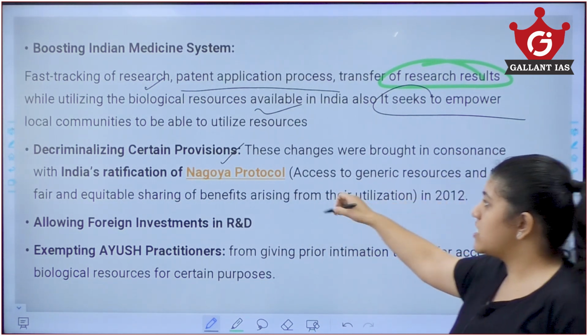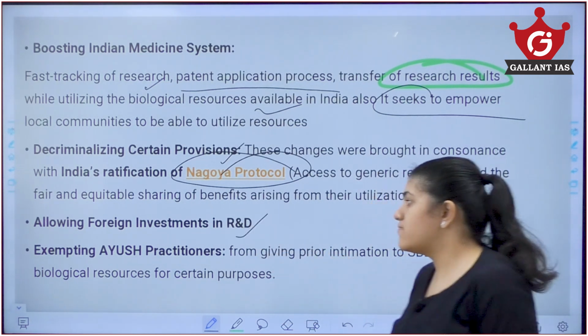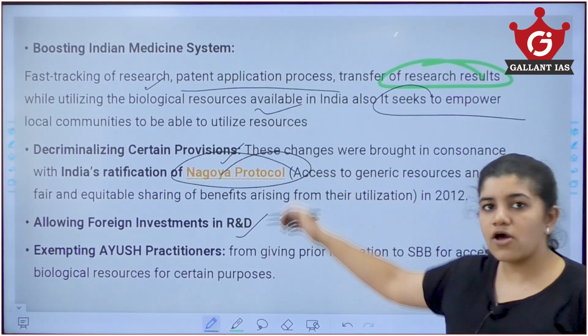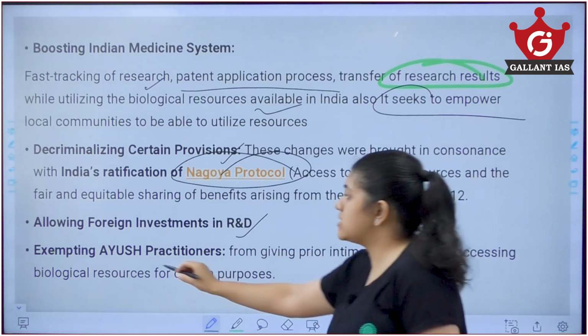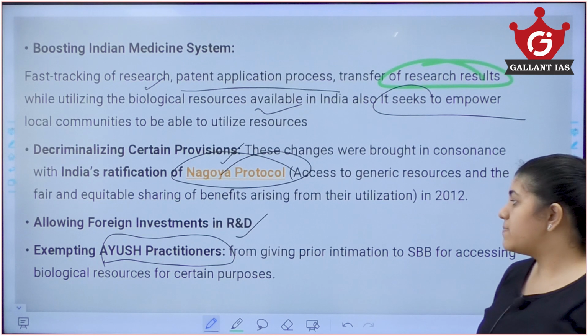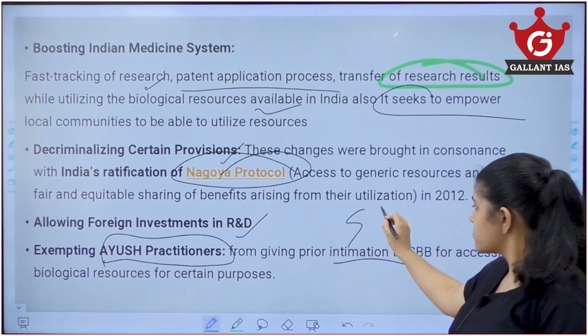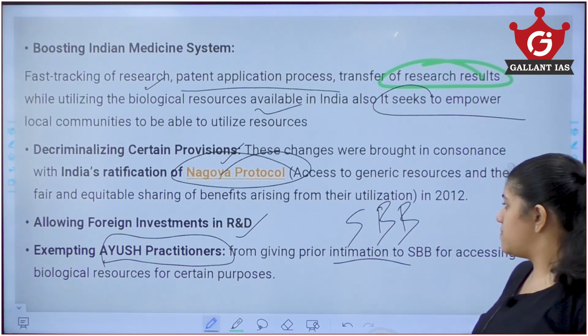Now, these changes are made in line with the Nagoya Protocol, allowing foreign direct investment in research and development in the field of biodiversity, and exempting Ayush practitioners and other traditional people from giving prior intimation to the State Biological Diversity Board.